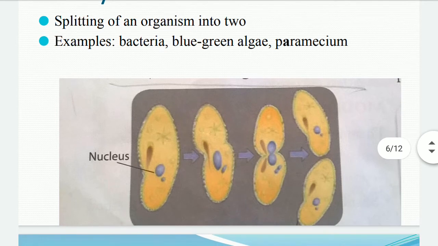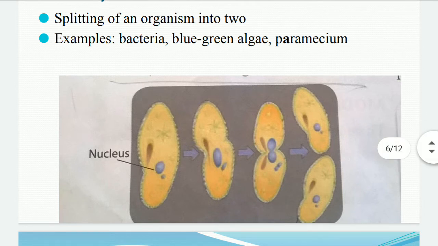Now you can see in the picture the diagram of a paramecium. Here you can see first the nucleus divides into two, and then the rest of the body divides into two halves. So one organism is producing two individuals. These two individuals are called daughter cells, and this kind of reproduction is called binary fission.